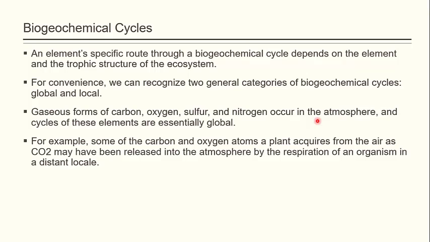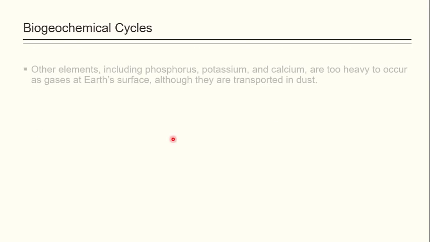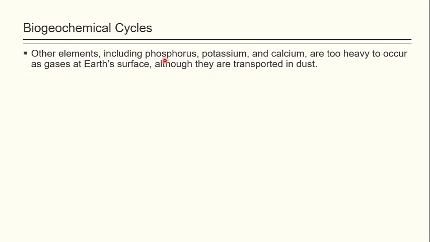Or we can say that the CO2 emitted by the burning of fuel or from the chimneys of certain industries can move from that particular area to far-flung areas, hundreds of kilometers away, and be fixed in another area. So as far as these gaseous forms are concerned, they are global. This is the global form of biogeochemical cycle.